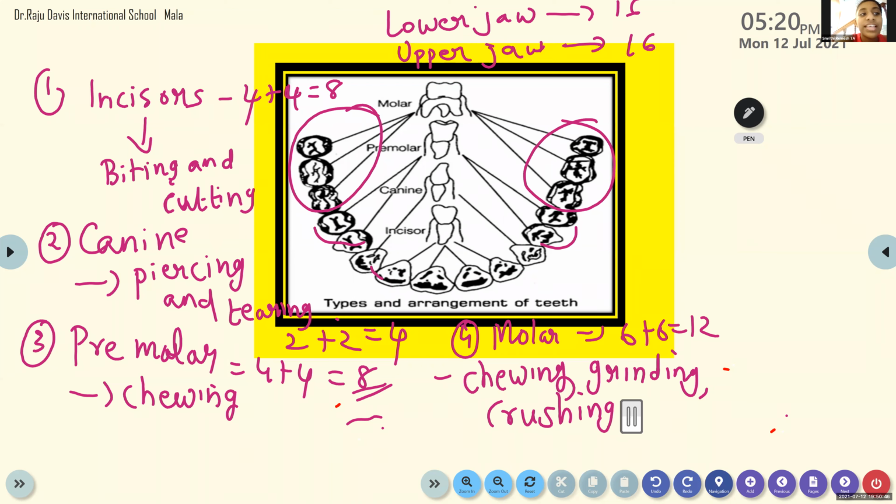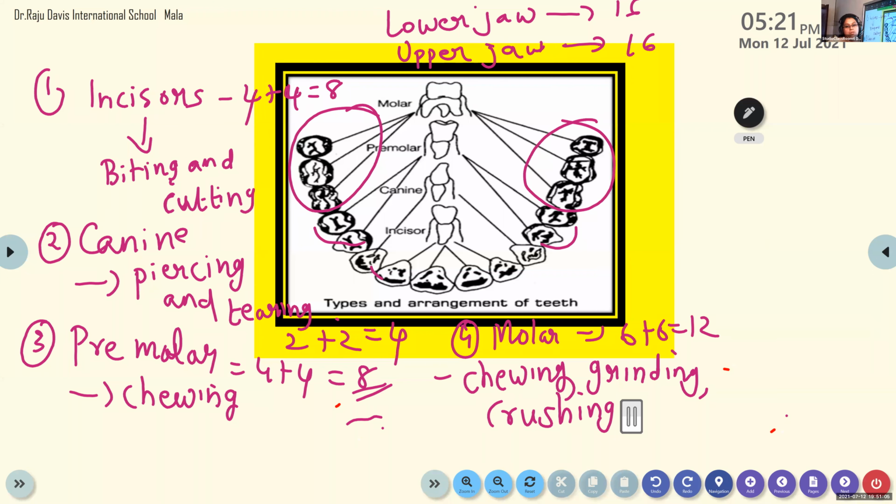Afterwards, only the next 2 molar teeth come. Yeah, that slowly comes. That is milk teeth. At a stretch, you don't get all the teeth. As the child grows, the teeth will come. Only 2 times the teeth come. After that, the teeth will not come.